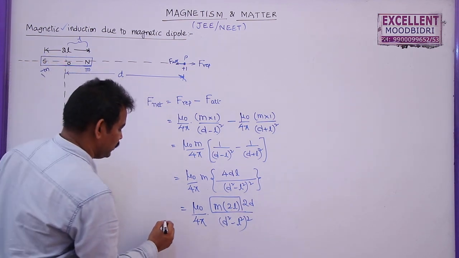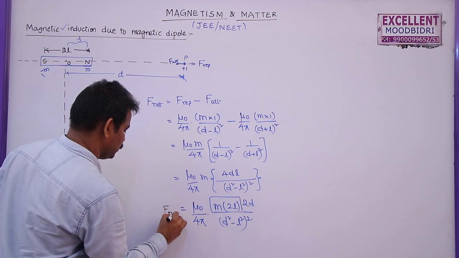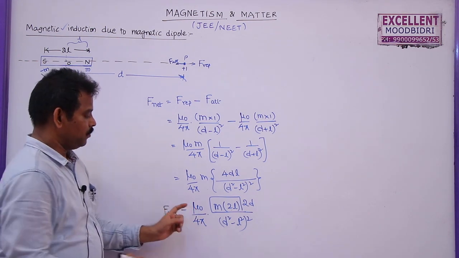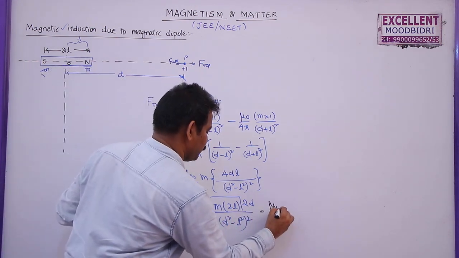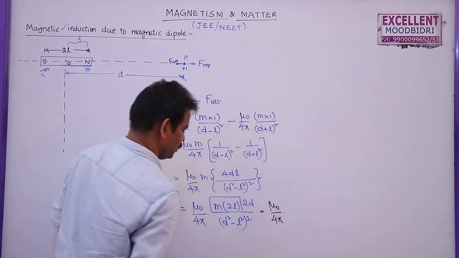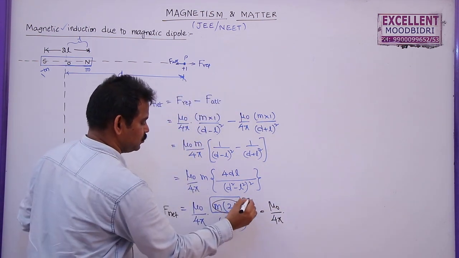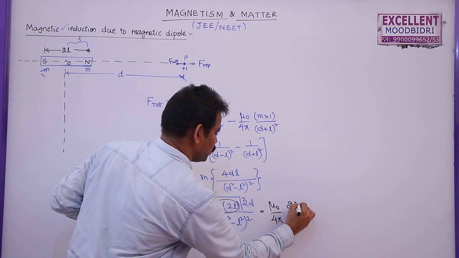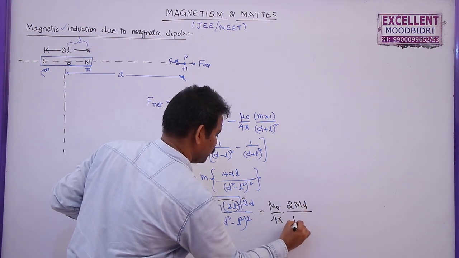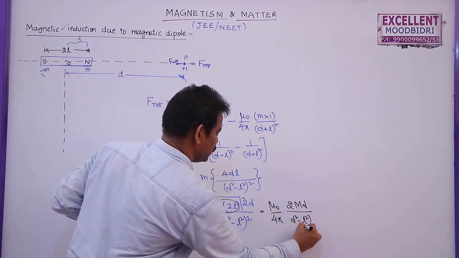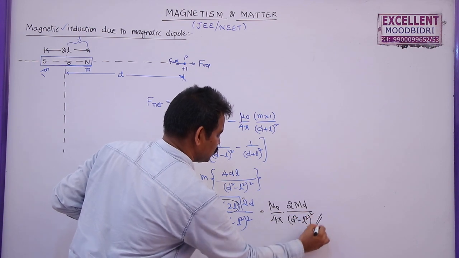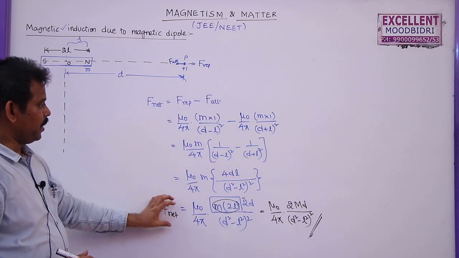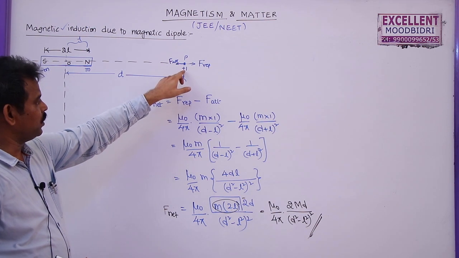So this 2L times M is the magnetic moment of this bar magnet. So you can write this F net, which is given by mu naught by 4 pi, this is capital M, this is 2D. So 2 capital M D by D square minus L square whole square. So this is the net magnetic force experienced by unit north pole placed at this point.